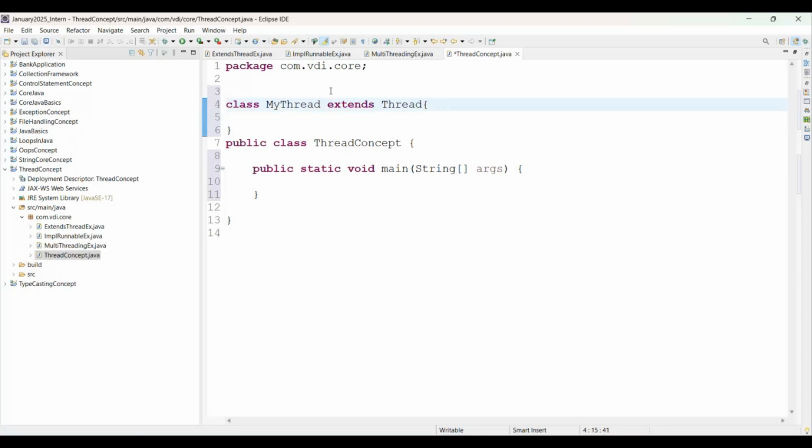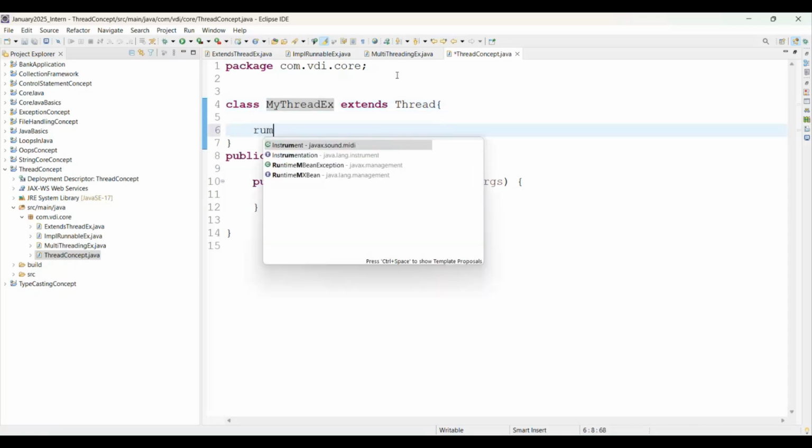Perfect. If you want to give MyThread, that is also fine. But within the same package, we need to give unique class names, because if you give a duplicate class name within the same package, it will give us a compile problem. That's why I'm giving MyThreadExample here.